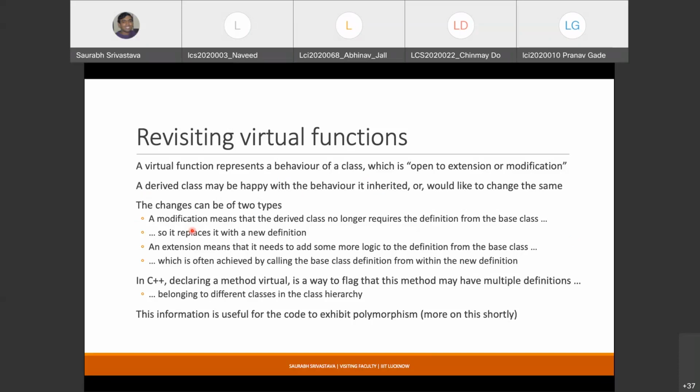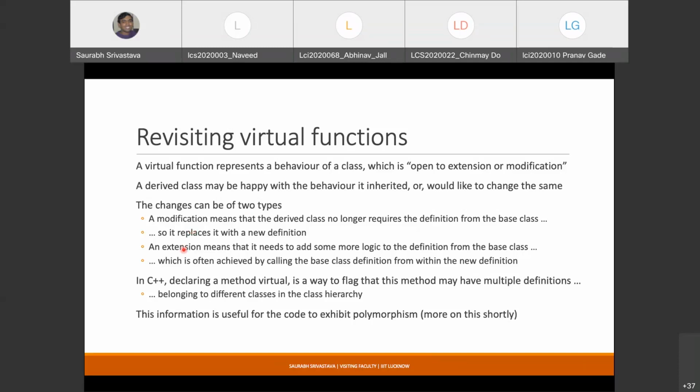So essentially, you provide a completely new definition for this function. Whatever was there in the base class, you really don't need that at all, and you provide a completely new definition in the derived class. The other way is a kind of extension, right? So you already have the logic associated with this function that is there in the base class, but now you want to add something more to it, right?